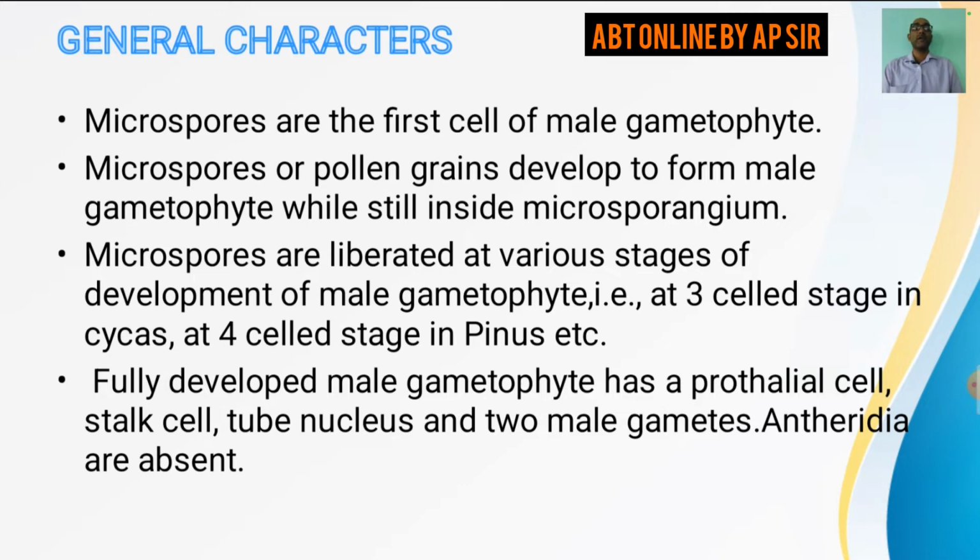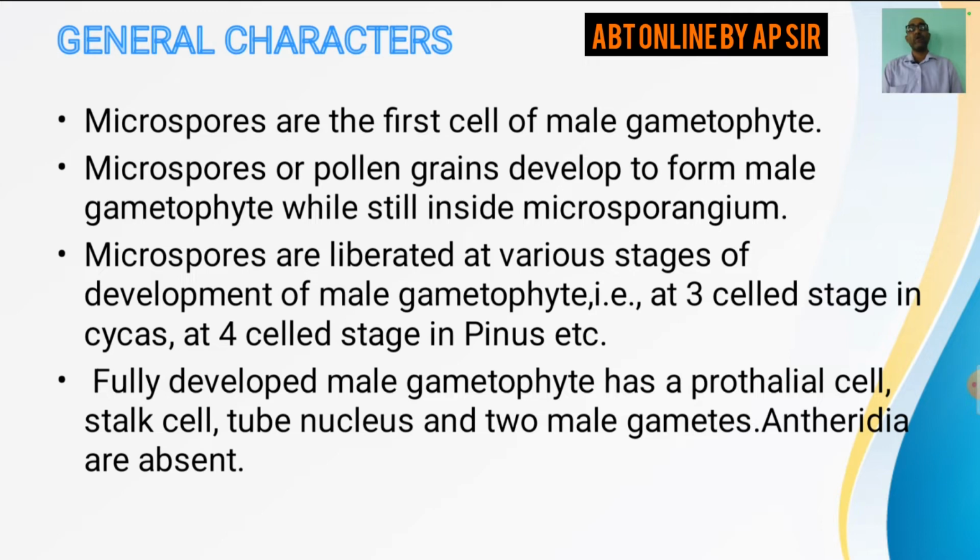Microspores are liberated at various stages of development of the male gametophyte, that is at the 3-cell stage in case of Cycas, at the 4-cell stage in case of Pinus, etc. So when the male gametophyte is at the 3-cell stage, the microspores may be liberated in case of Cycas, and when it is at the 4-cell stage, it is liberated in case of Pinus.